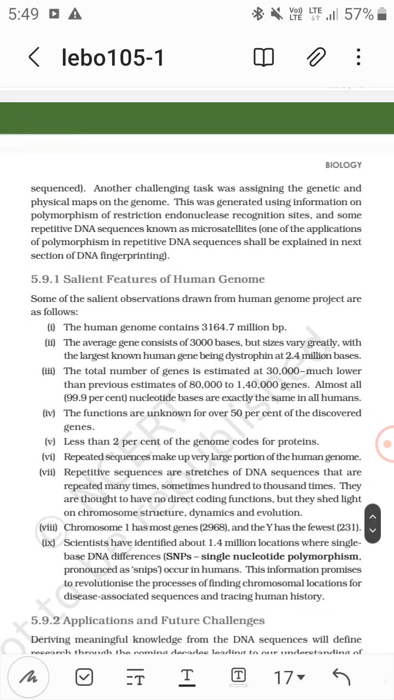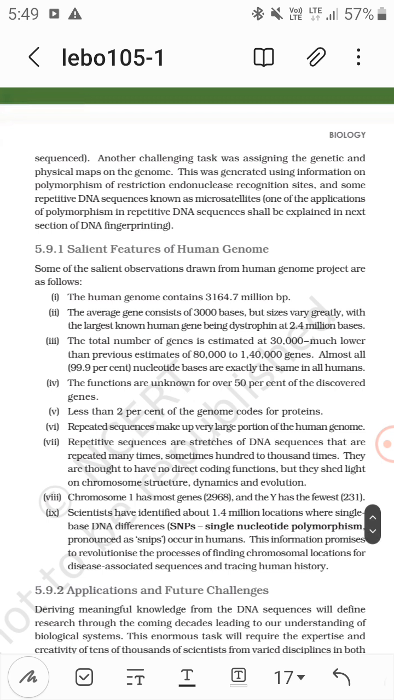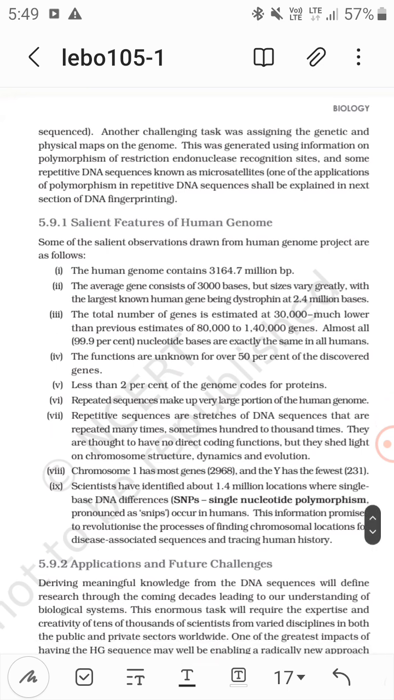The salient features of the human genome. The human genome contains 3164.7 million base pairs. The average gene consists of about 3000 bases, with the largest human gene being dystrophin, which has 2.4 million bases. Now the total number of genes is estimated.